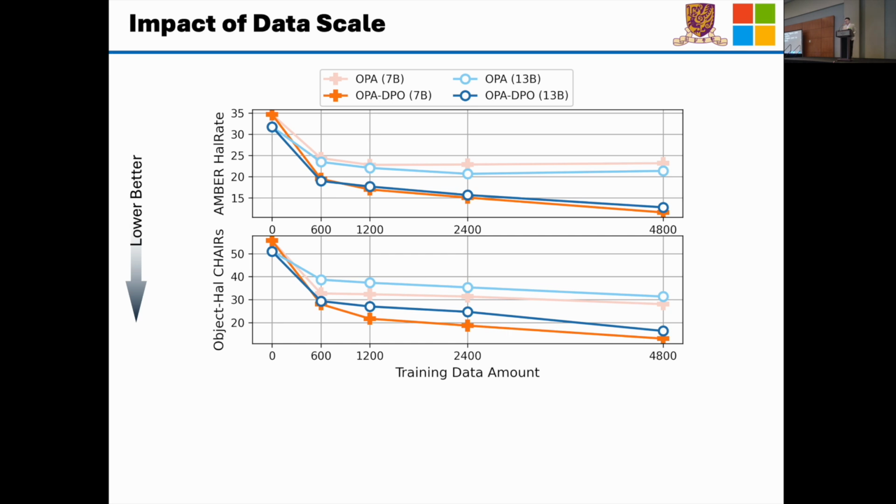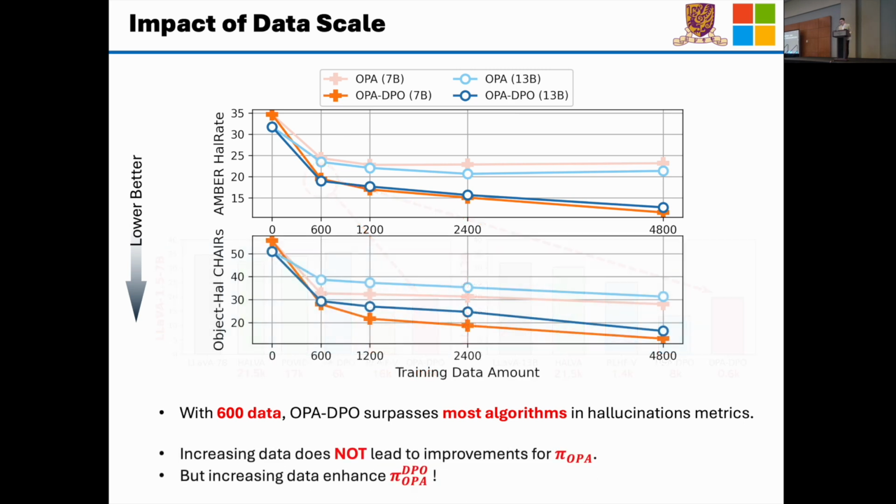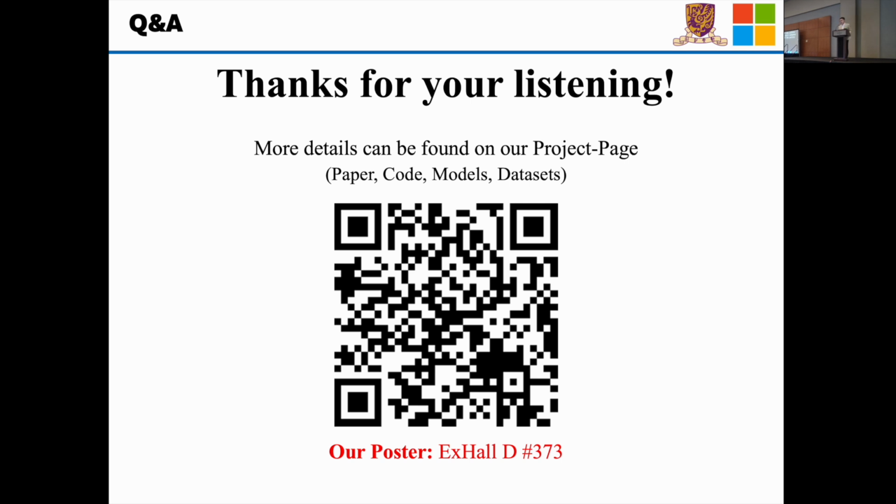And lastly, to understand the scalability of our method, we studied the impact of the data scale, as shown in this figure. As you can find, with only 600 training data, OPA-DPO surpassed most algorithms in the hallucination-related metrics. Another interesting phenomenon we observed is that increasing the training data does not necessarily lead to improvement of the policy after the OPA operation, but increasing the training data will enhance the performance of the policy after DPO training. So effective and efficient data is still necessary. That's all about our work. Thanks for listening.